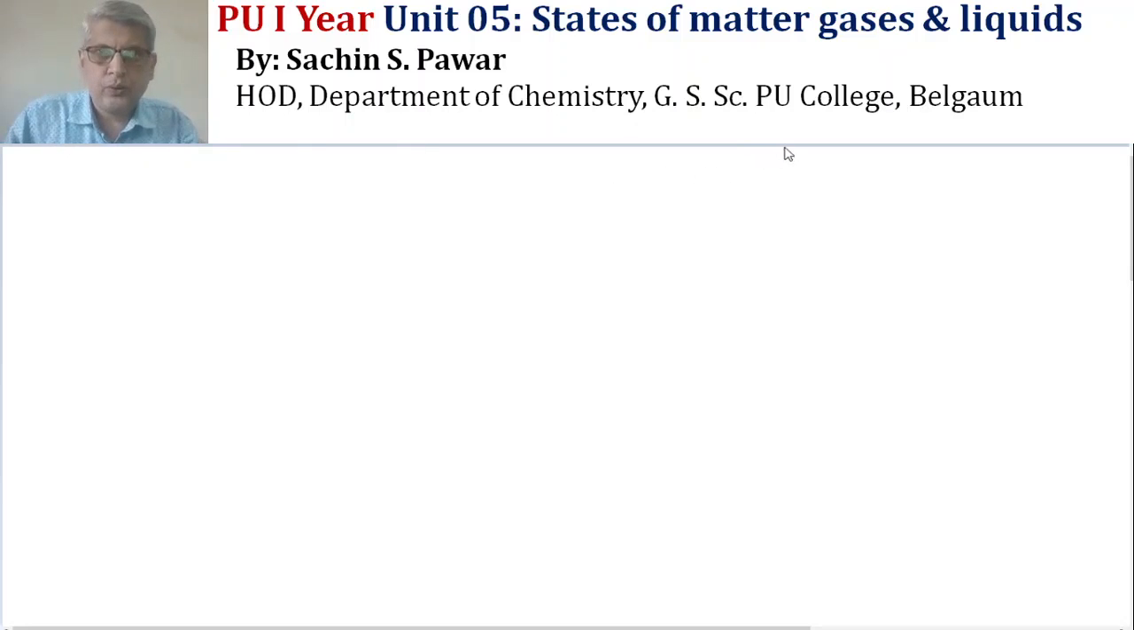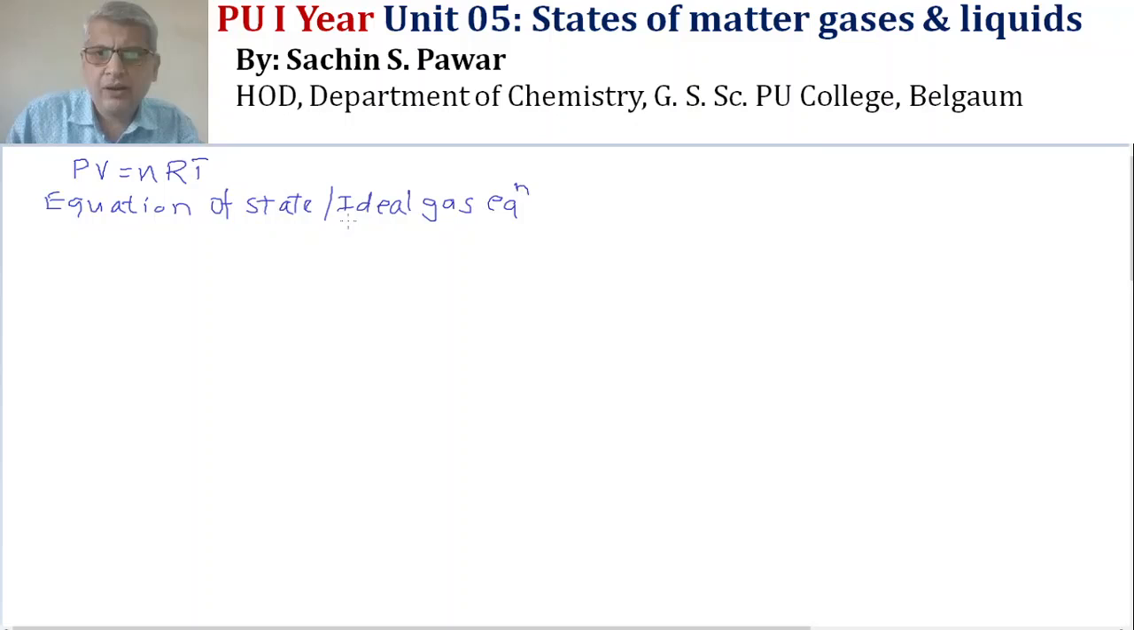Okay, so we have learnt an equation of state. From here on I will start with the equation of state. We have an equation of state that is known as PV equals nRT. This is also known as the ideal gas equation. Now, why is it called the ideal gas equation?